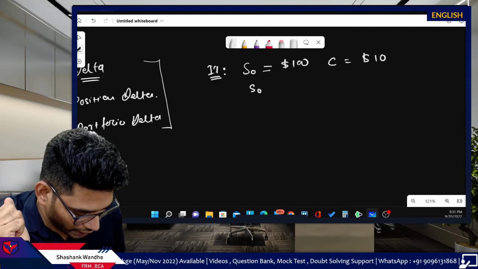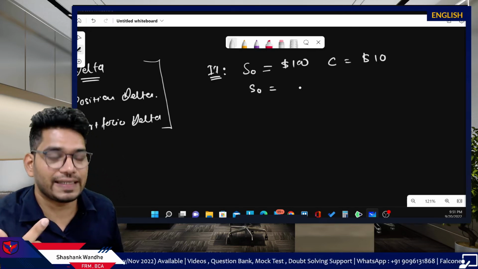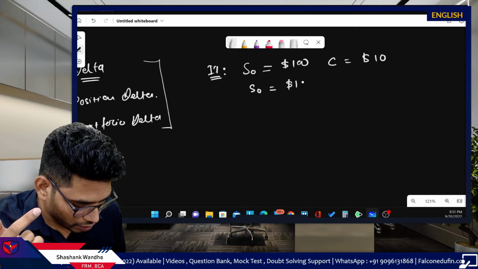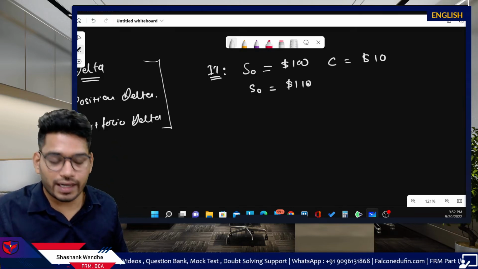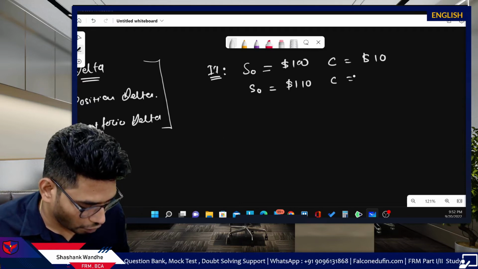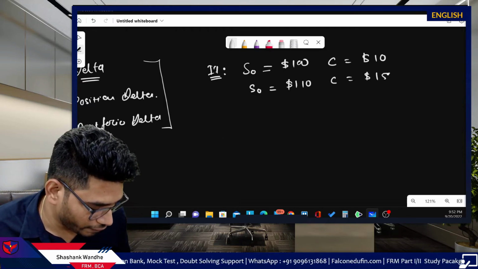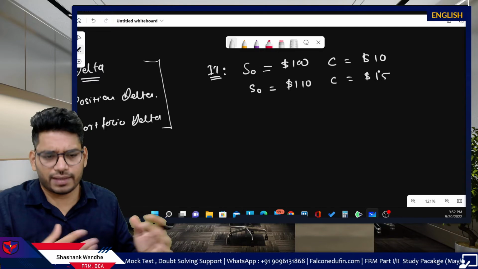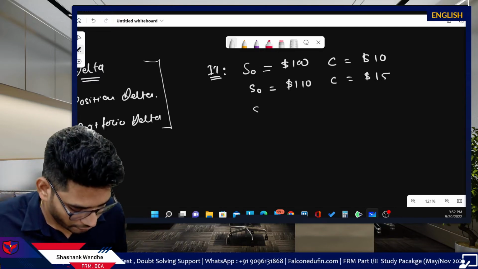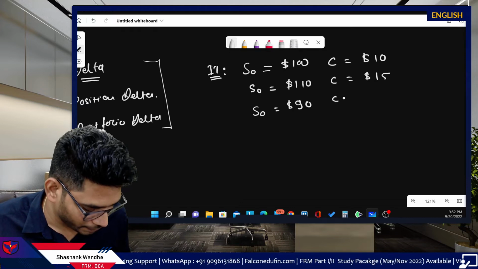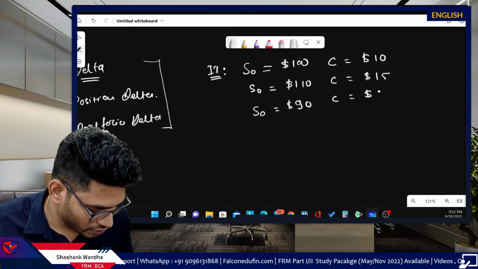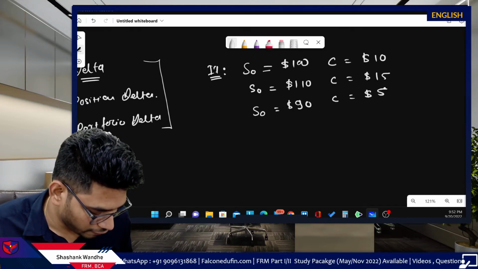Now, when the underlying price increases to 110, call price increases to 15. Just imagine this happened. And when the underlying price decreases to $90, call price decreases to $5.